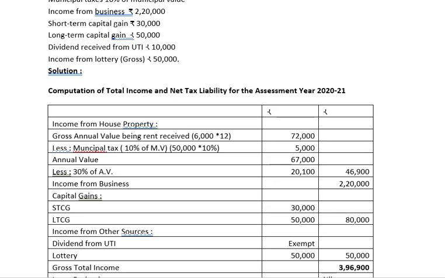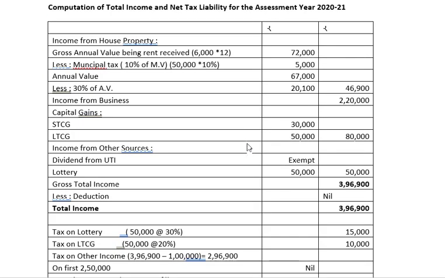Municipal value is also given, which is 50,000, but as the rent received is more than the municipal value, we have to consider the rent received as the gross annual value. Less municipal tax, which is 10% of municipal value, which comes to 5,000 rupees. If you deduct, you get the annual value. Less the standard deduction, which is 30% of annual value, it comes to 20,100, and if you deduct this, 46,900 is income from house property.